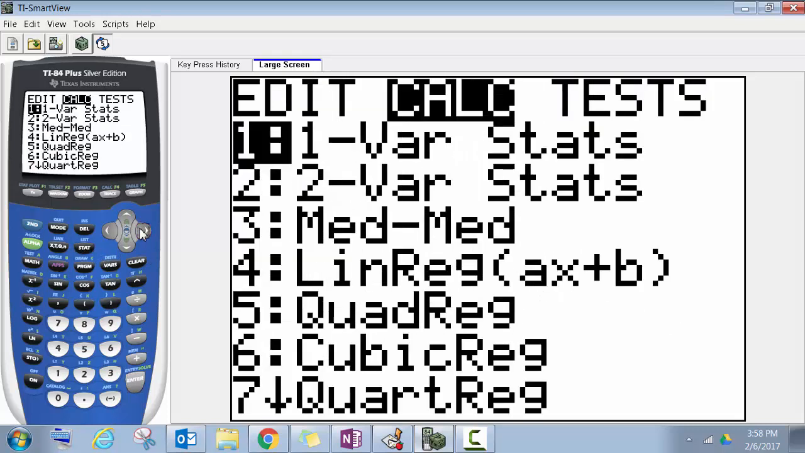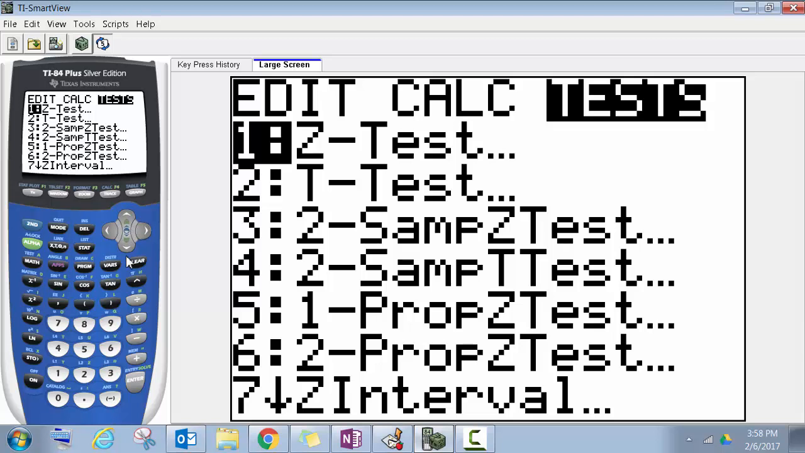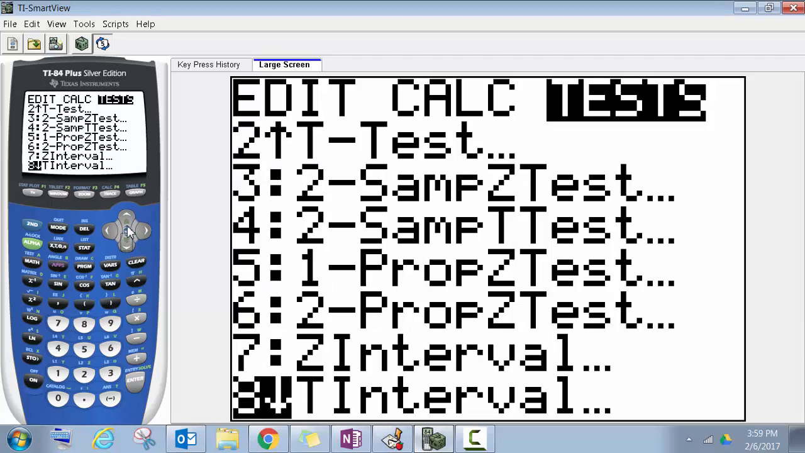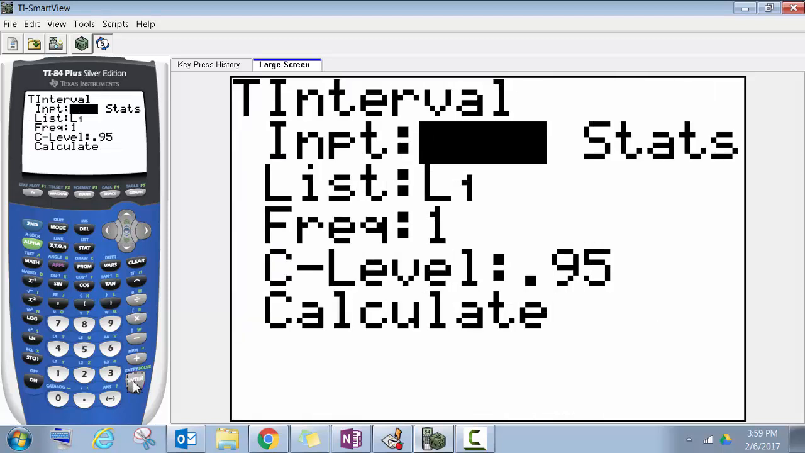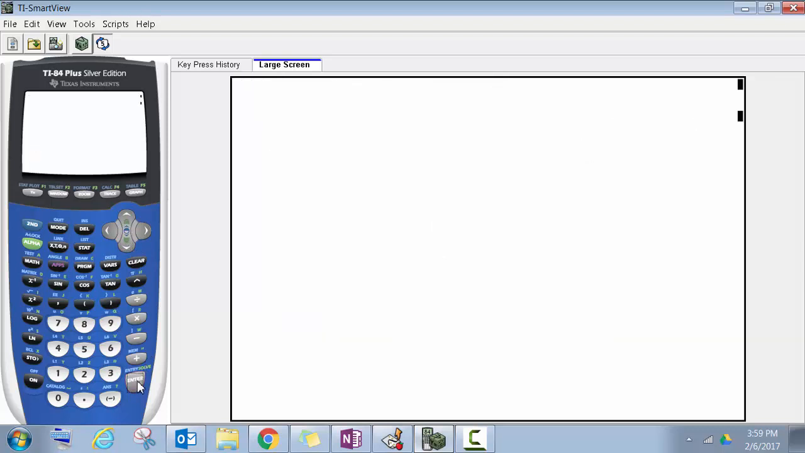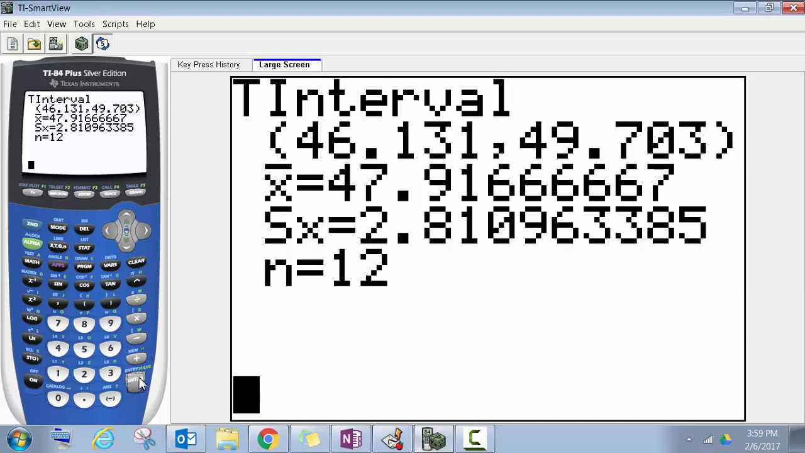if we do our tests and go to t-interval, use data, confidence level 95, that looks all fine, calculate, there's our lower bound and upper bound, gives us X bar and S.